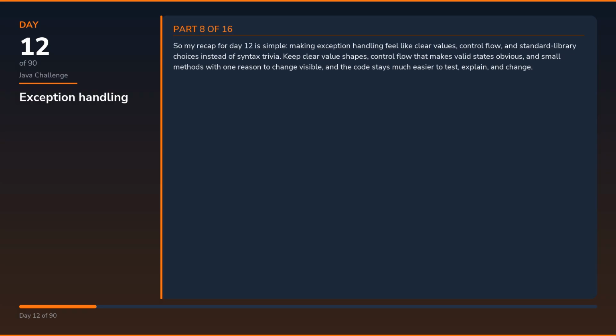So my recap for day 12 is simple: making exception handling feel like clear values, control flow, and standard library choices instead of syntax trivia. Keep clear value shapes, control flow that makes valid states obvious, and small methods with one reason to change visible, and the code stays much easier to test, explain, and change.